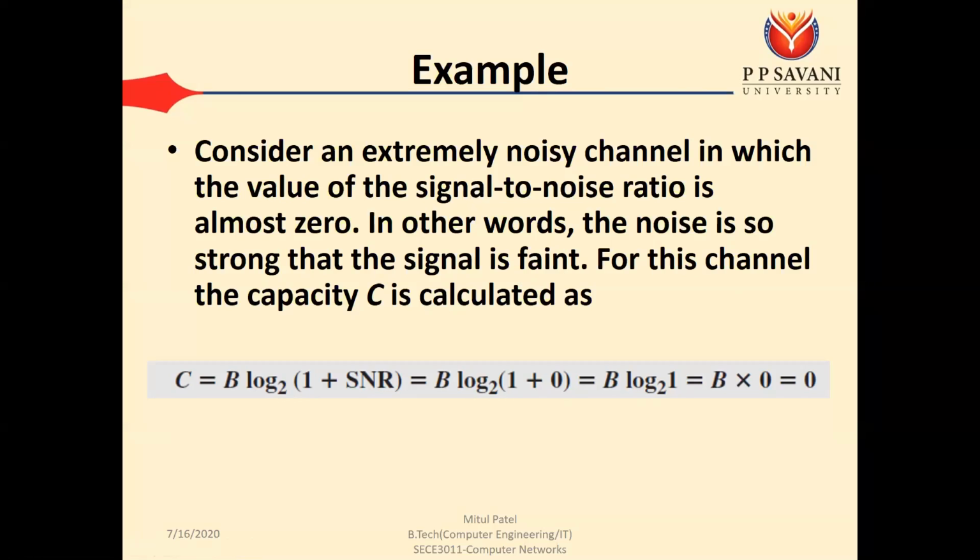So for this channel, the capacity is calculated as B log 1 plus SNR base 2. That is equal to B log 1 plus 0 base 2. So B log 1 base 2, and log 1 base 2 is 0. That's why the capacity is 0. So we can conclude that if we have an extremely noisy channel, then the capacity is almost 0. If the channel is extremely noisy, then the signal to noise ratio is almost 0, and if we put this in the formula, our capacity is 0.